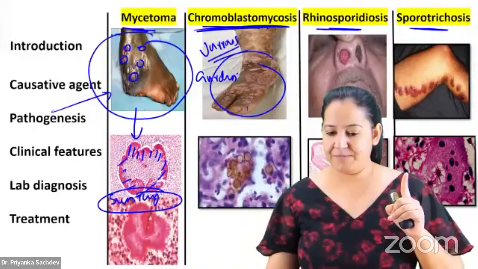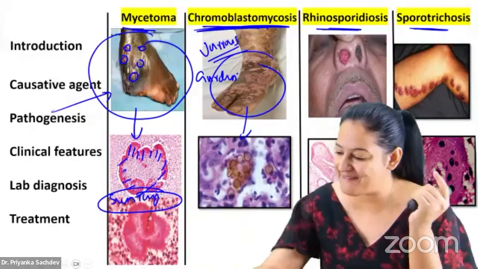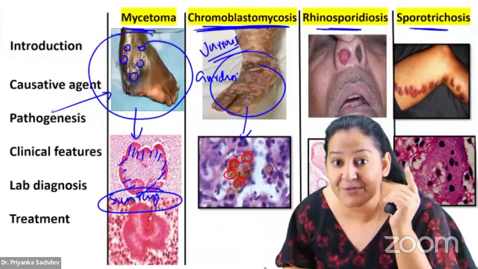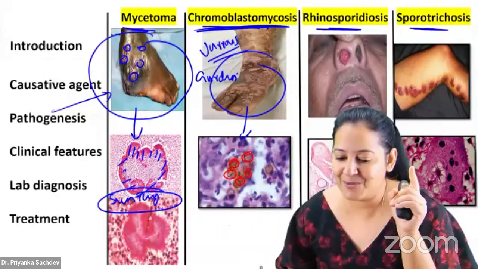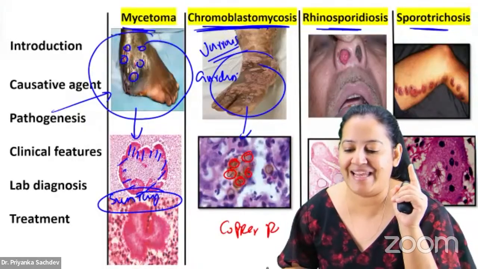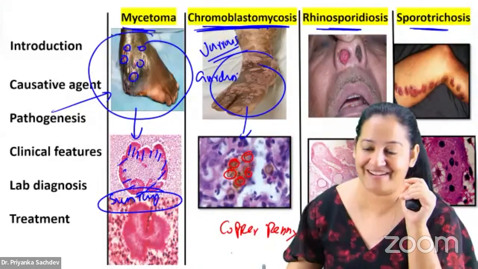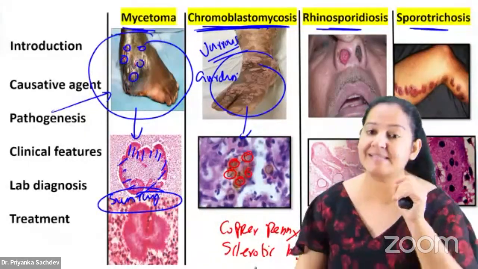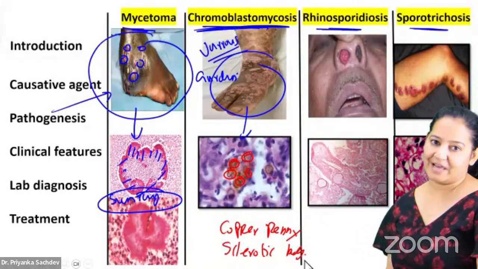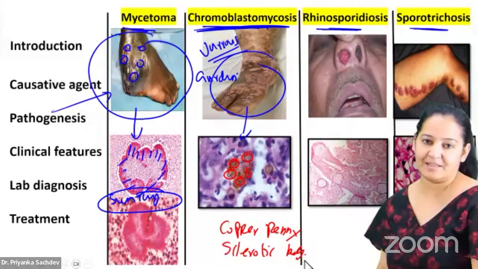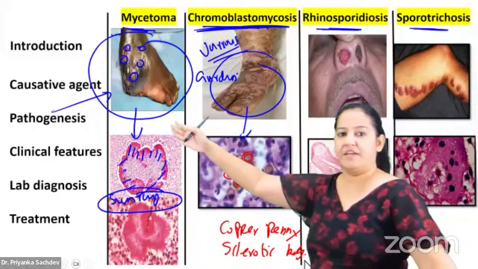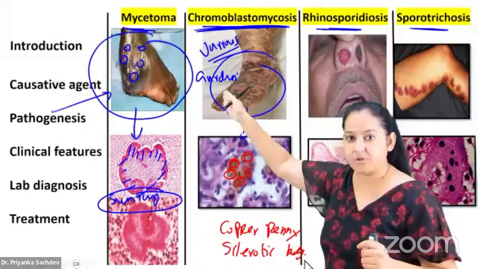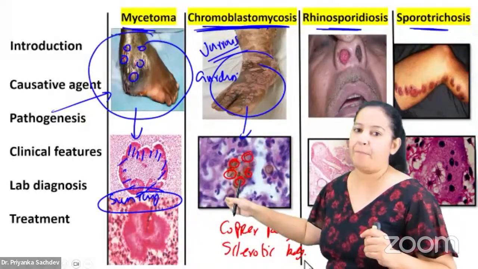And if you do the biopsy, what do you see? In the biopsy, I can see brown color yeast, a brown pigment producing yeast. It looks like a copper penny. Also known as sclerotic body. So it is known as copper pennies or sclerotic bodies. See the presentation, see the biopsy. Here you have multiple sinuses with sun ray appearance. Here, after a thorn prick, a verrucous presentation with copper penny or sclerotic body.